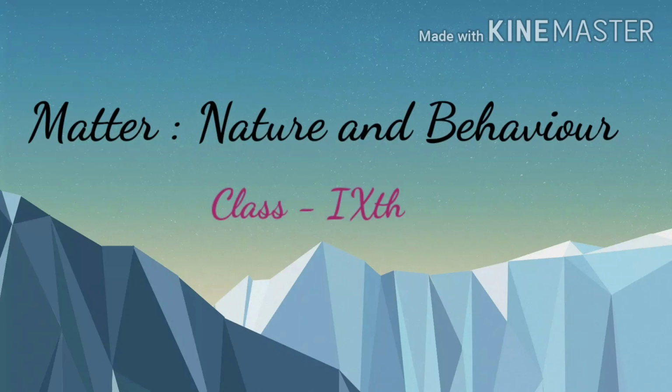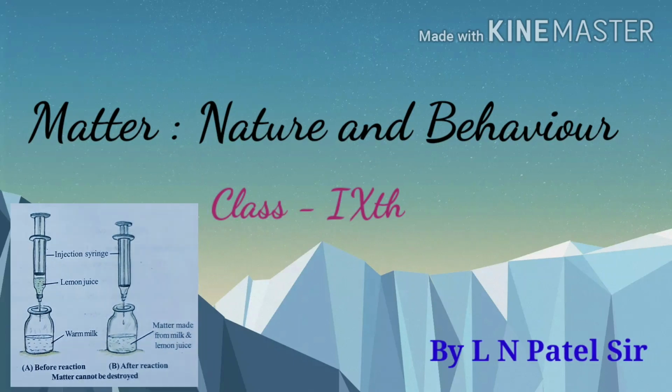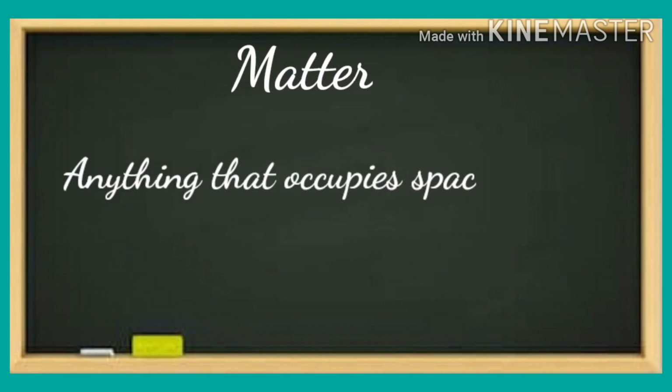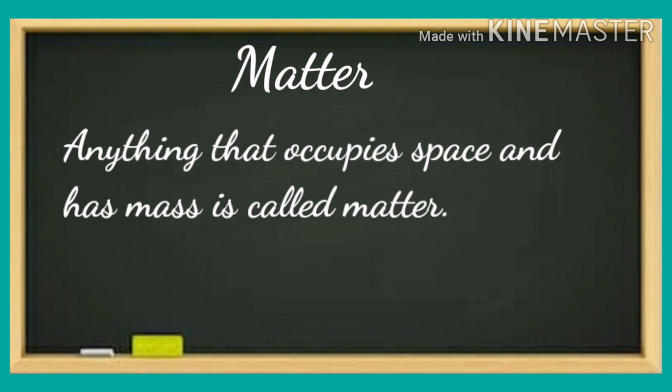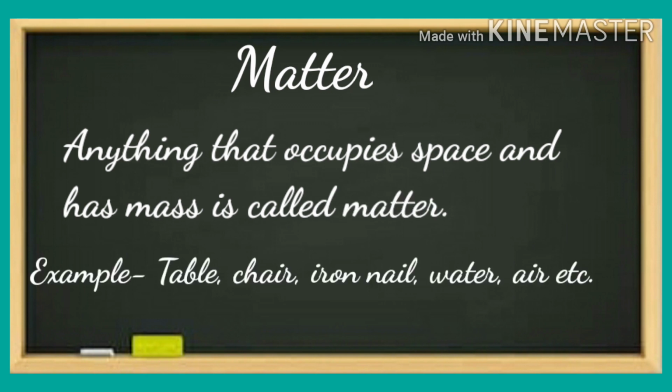Matter, Nature and Behavior, Class 9th. The entire universe is made up of only two things, matter and energy. Today we will study about matter. Anything that occupies space and has mass is called matter. Example: table, chair, iron nail, water, air, etc.